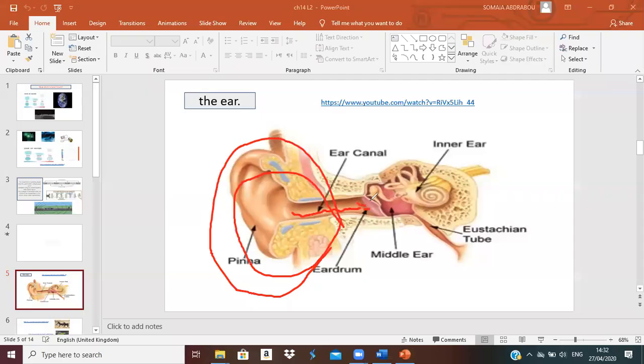What will happen when our eardrum vibrates? It will make the three little bones vibrate too. Those three little bones we call the middle ear.